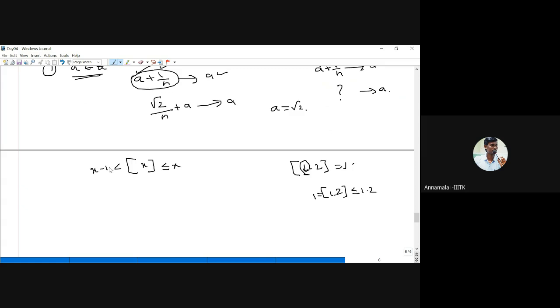Okay, now think about it. What rational sequence can we find which converges to a, in general? We know this result: for any real number x, the integer part of x always lies between x minus 1 and x.